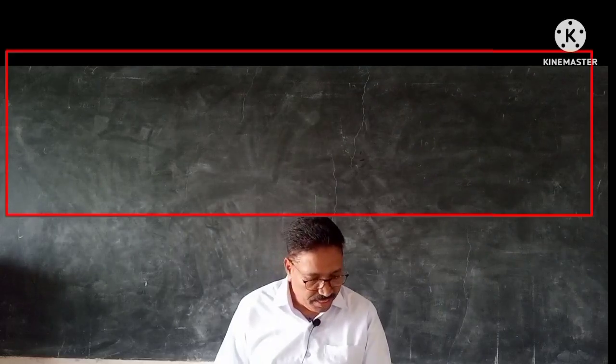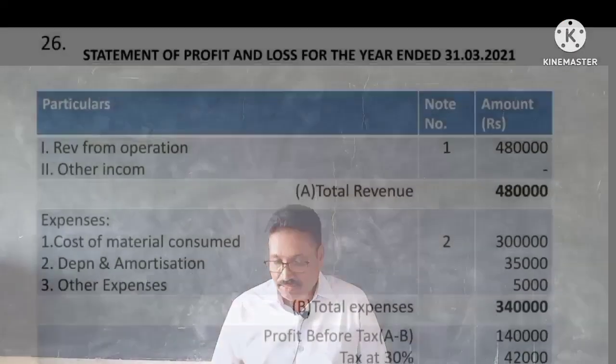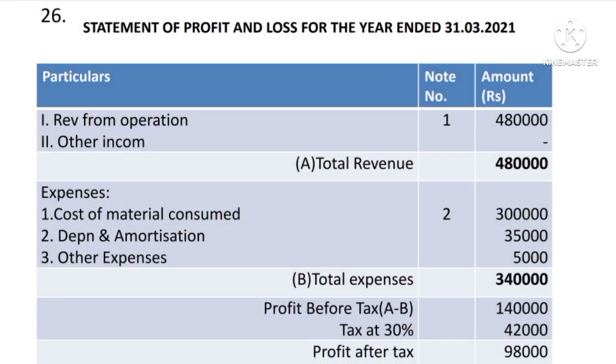Then question number 26. Question number 26 is that you have to prepare the statement of profit and loss for the year ended 31st March 2021. So draw the diagram of the statement of profit and loss as per the Companies Act. Therefore draw the format. In the format, the first column is the particulars, the second one is the note number, and the third one is the amount. So here 2 sections will be there, one income section and the second one is the expenses section.